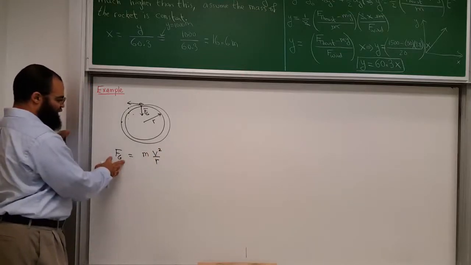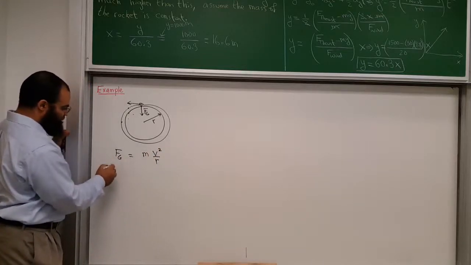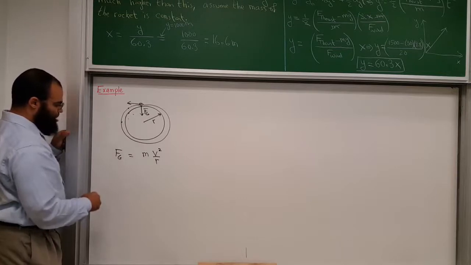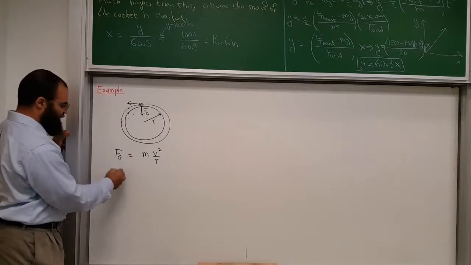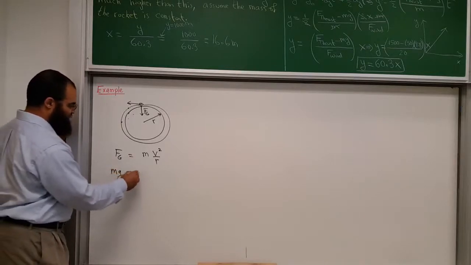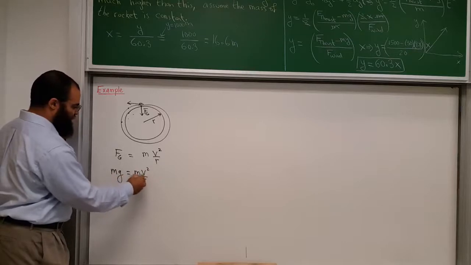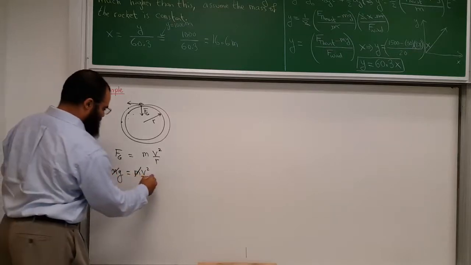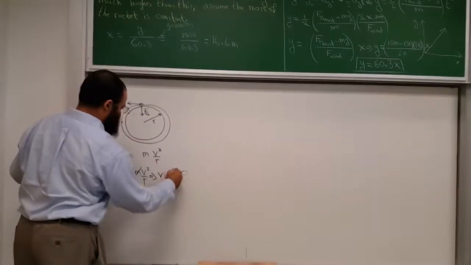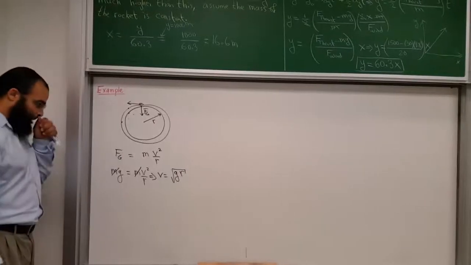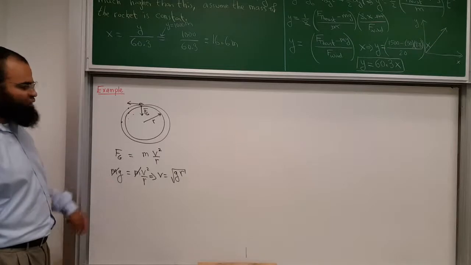The force of gravity on an object, remember, near the surface of the Earth, is just mg, mass times gravity. And then you have mv squared over r, so the mass cancels, and you get v equals the square root of g times r. So what speed would it be?